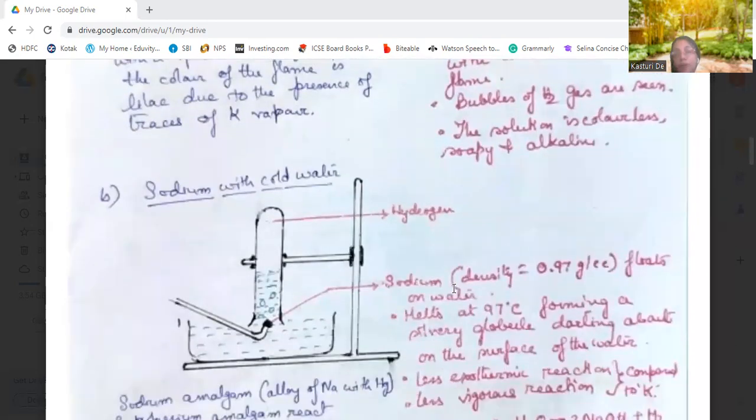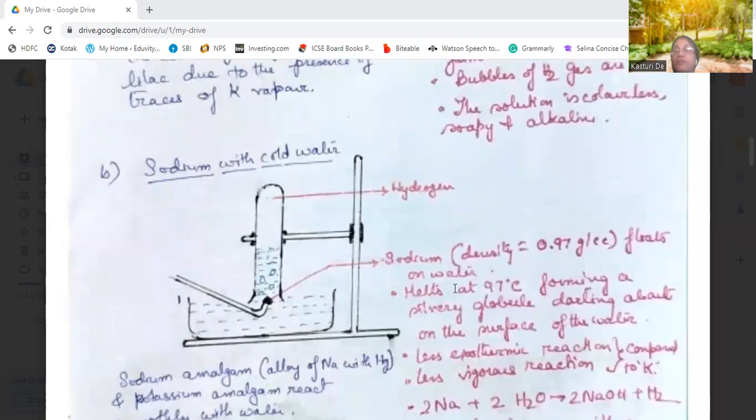Then we come to sodium. Sodium also is a very active metal, and this reaction is also highly vigorous and highly exothermic, but less vigorous and less exothermic than potassium. Sodium also has a lower density than water. That's why it also floats on water. Its density is 0.97 grams per cubic centimeter, and it melts at 97 degrees centigrade.